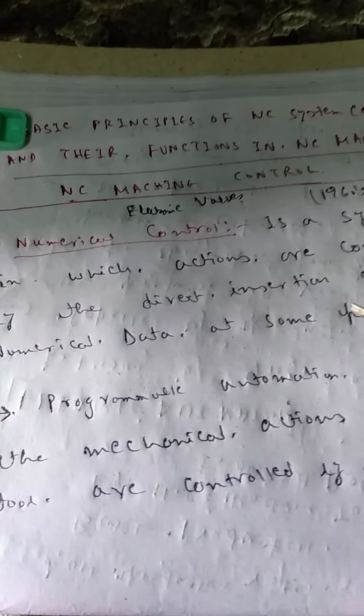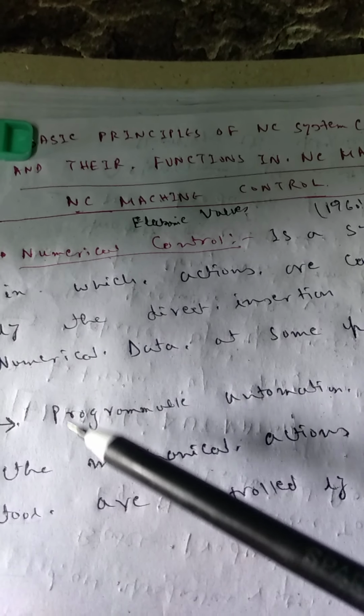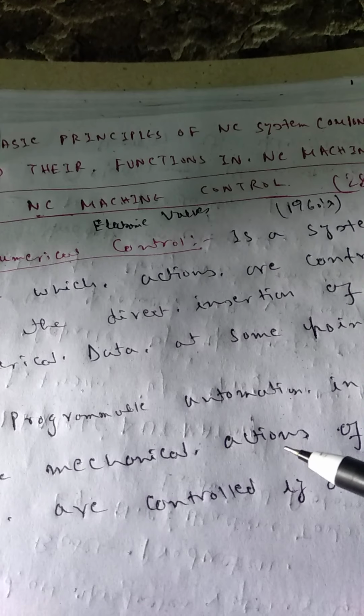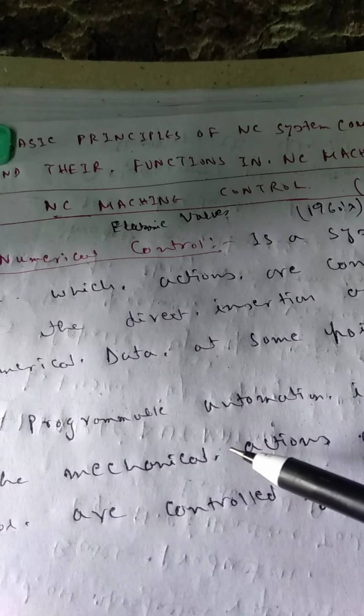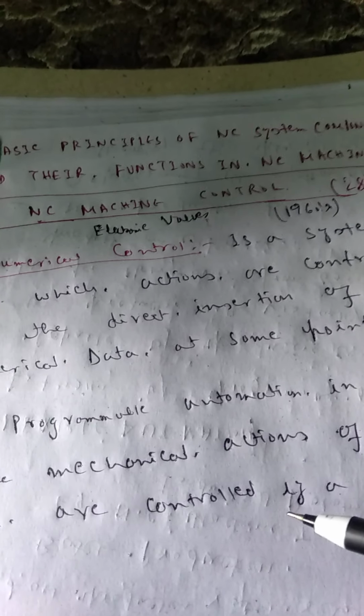Actually, see over here, this is programmable automation. This is also a method of programmable automation in which the mechanical actions of the machine tool are controlled by a program.